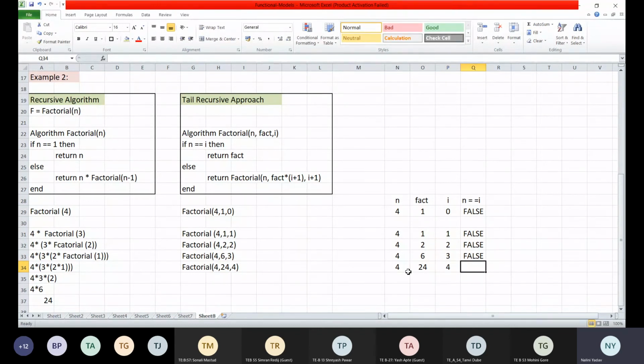Now is my n equal to I? Yes. Now this value has become true. Correct. This particular statement, if n is equal to I, so now my n has become equal to I. So n is equal to 4 and I is also 4. So then what do I have to do? Then return fact, return the value of variable fact, right? So once it reaches true, I have to return fact. So it will return the value of variable fact, which is my 24.